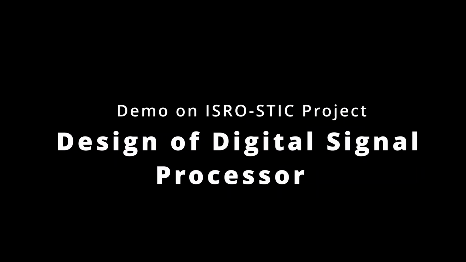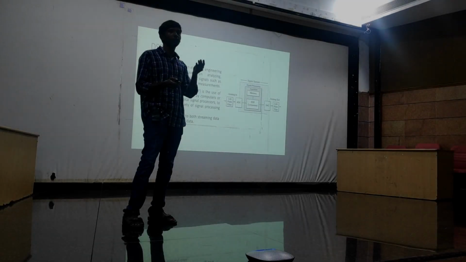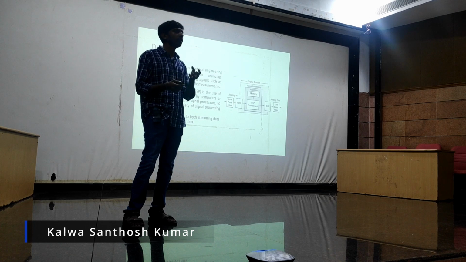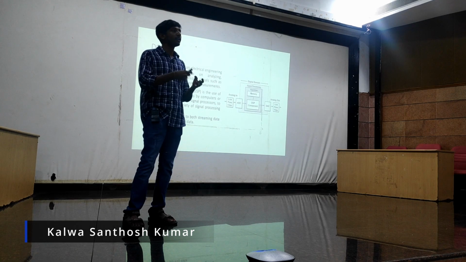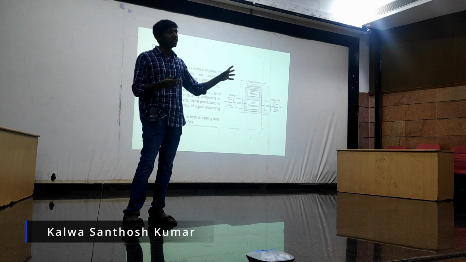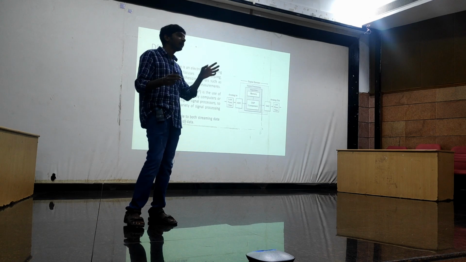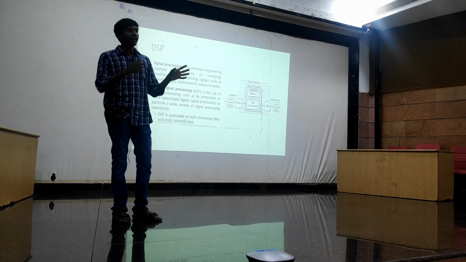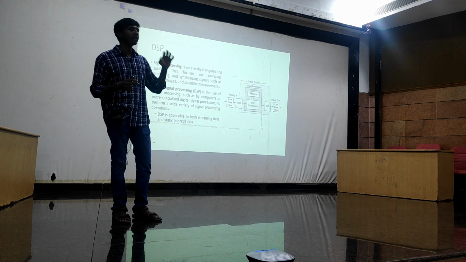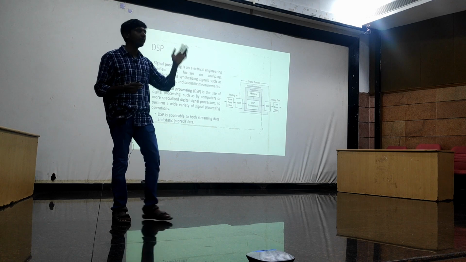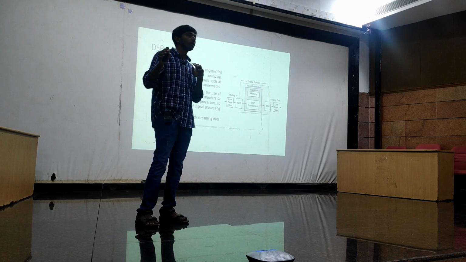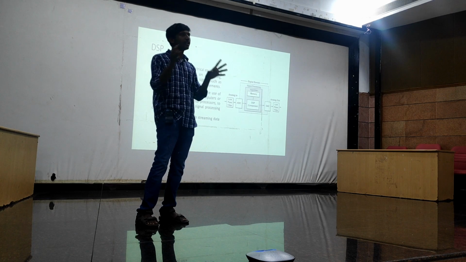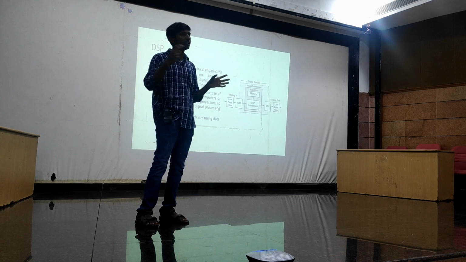Students, you might have signals and systems, right? There you will learn many signals and you will analyze the signals. So analyzing the signals is called signal processing. And you may have heard about analog signals and digital signals. An analog signal is continuous in both the domains, continuous in amplitude and continuous in time. But a digital signal is discrete in both ways. That's the difference between analog and digital signals.